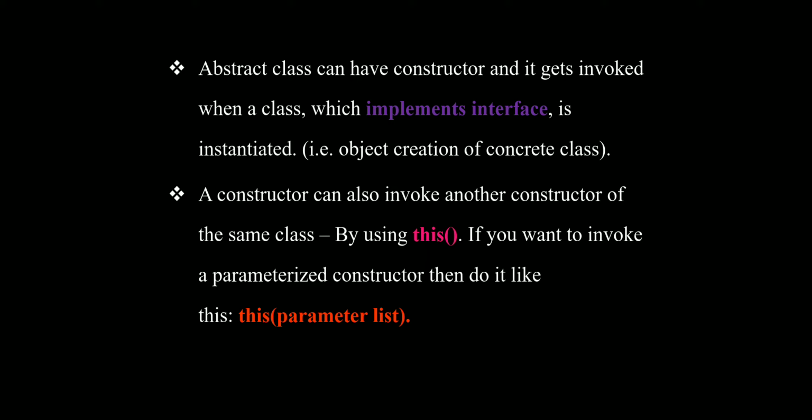That is, on object creation of the concrete class.